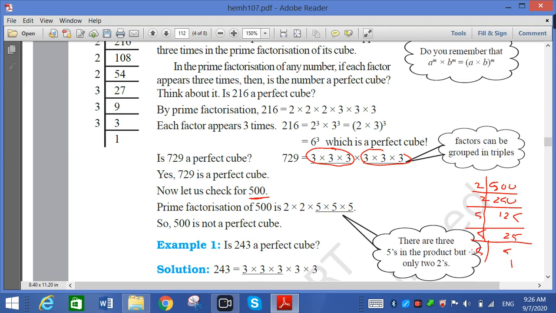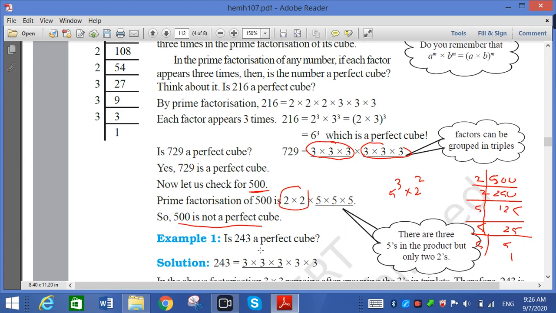So I am writing 5 to the power 3 and 2 to the power 2. Only 1 power it requires, so we cannot say it is a perfect cube. Why? Because 5 is 3 times, but 2 is not 3 times.